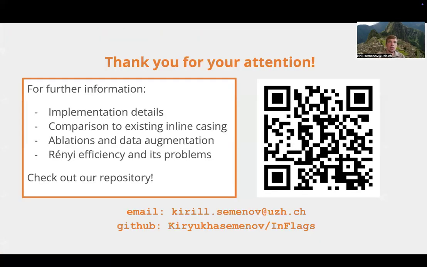So I hope that the overview was quite demonstrative, yet we have several other interesting observations. For example, we claim that our systems are more interpretable than the data augmentation approach, and that the intrinsic metric of Renyi efficiency, which is now becoming popular as the intrinsic evaluation of tokenizer quality, might be problematic for the inline casing evaluation.